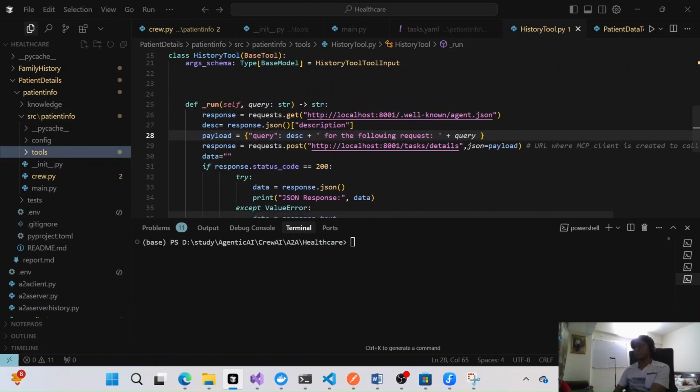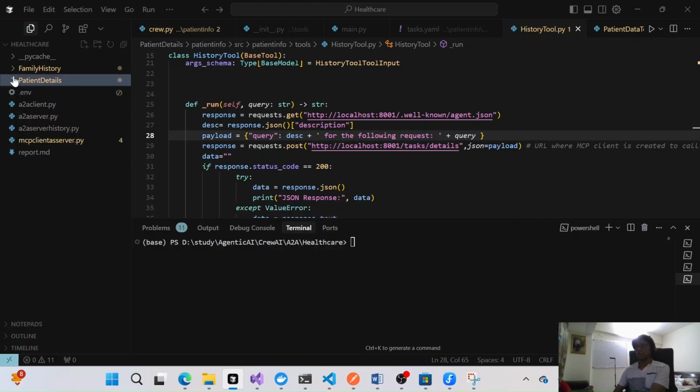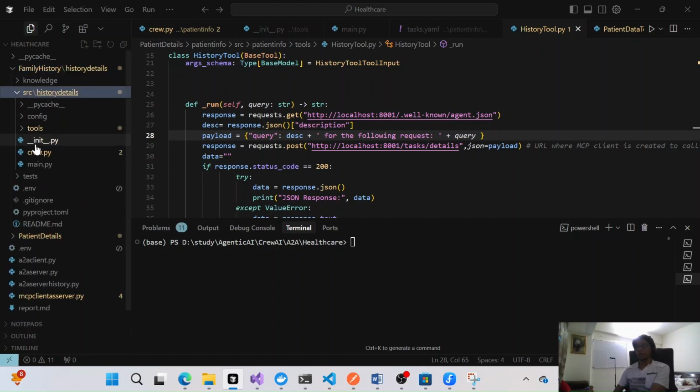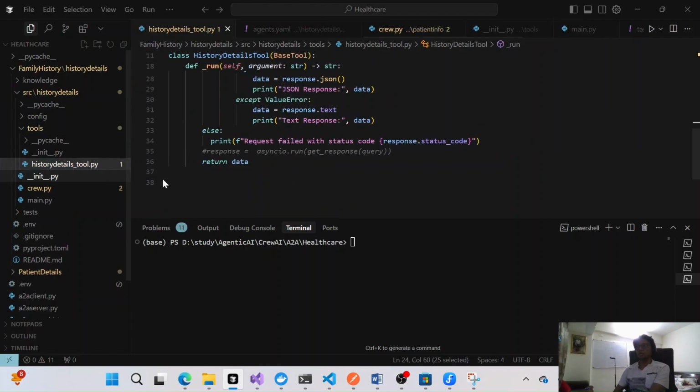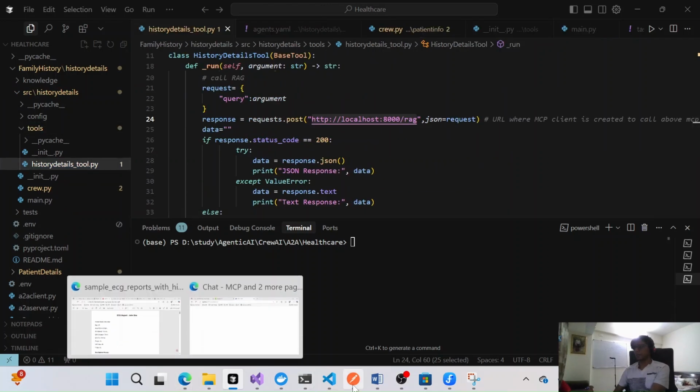So how exactly is it doing this? In CrewAI, in the history tool, we are calling some other endpoint. This endpoint is basically calling another family history CrewAI, and consider this is exposed by some other organization, right? For this organization, we are getting all these details through the RAG operations that we are doing here.